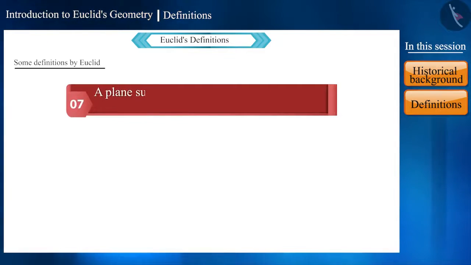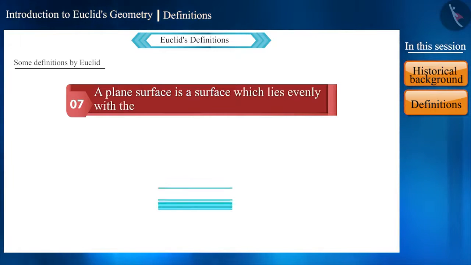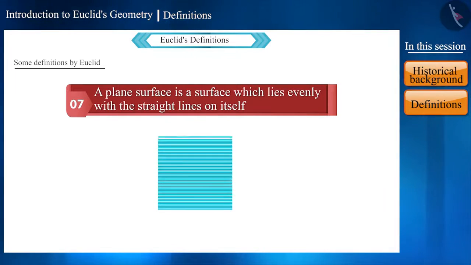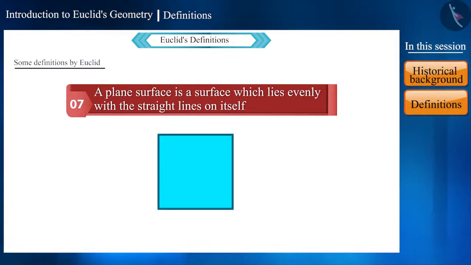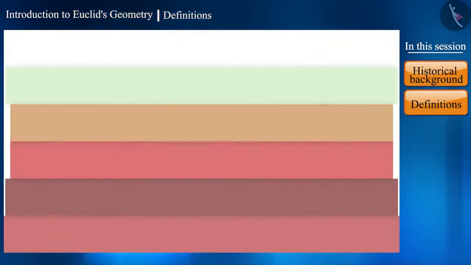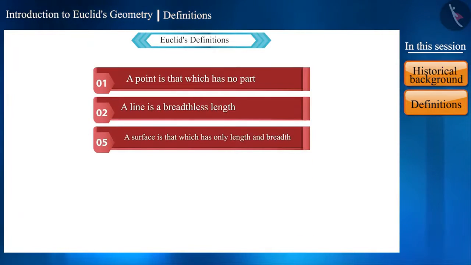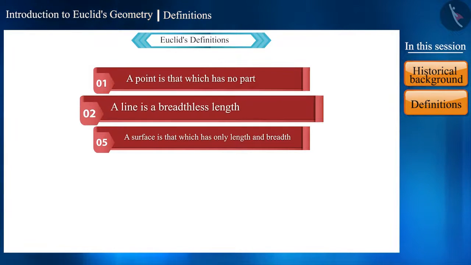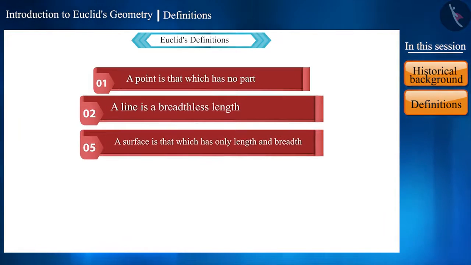And the seventh definition says that a plane surface is a surface which lies evenly with the straight lines on itself. That is, we can say that there are many lines on a surface. Friends, there is a need to define several terms in the definitions given by Euclid, such as area in the first definition, length and breadth in the second and fifth definitions.